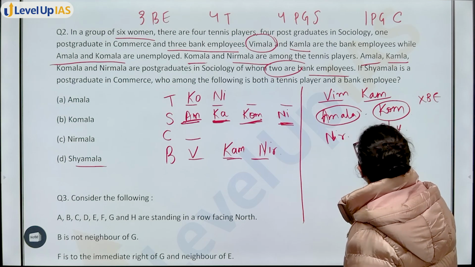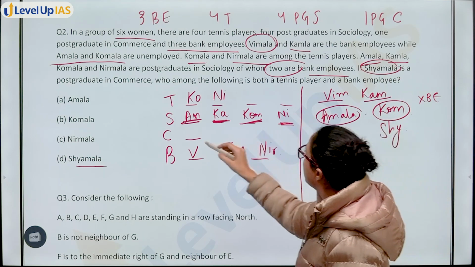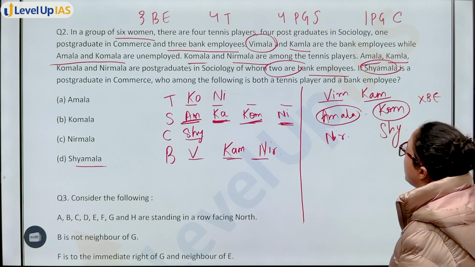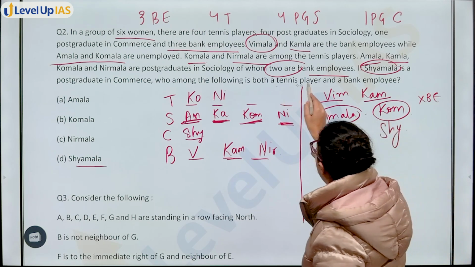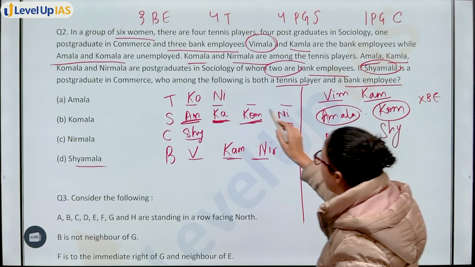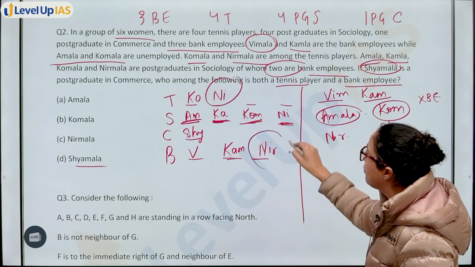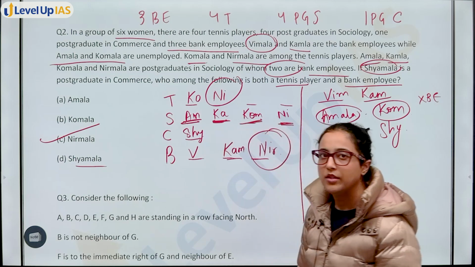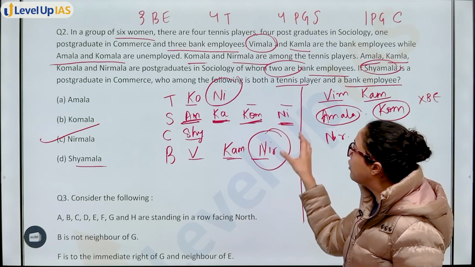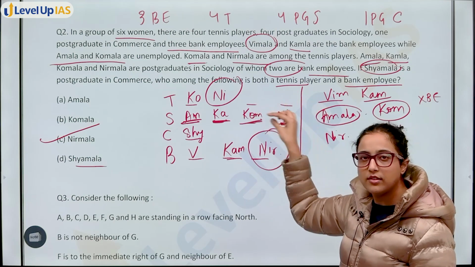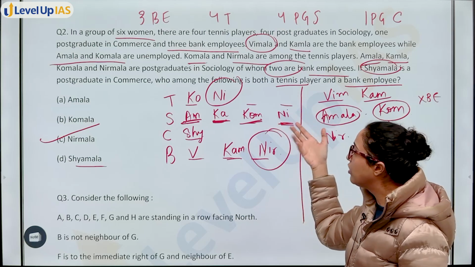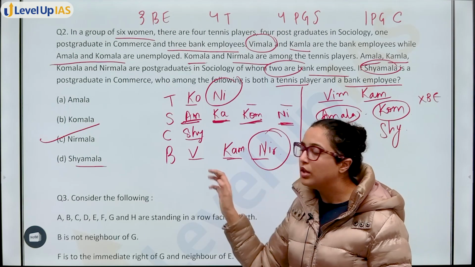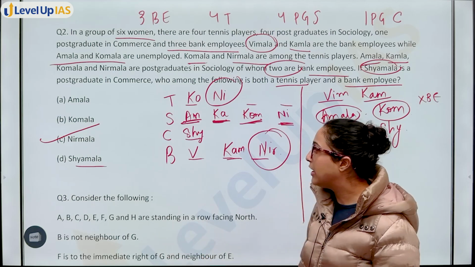Then, Shyamala is a postgraduate in commerce. Who among them is both a tennis player and a bank employee? Nirmala. Option C will be your answer. Okay. So in this also, in the end you cannot find out who the other tennis players are. You won't even need that. Without doing that also, you could come to the conclusion that is your answer.